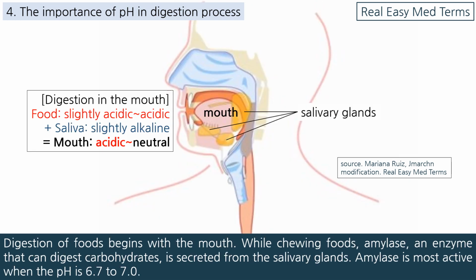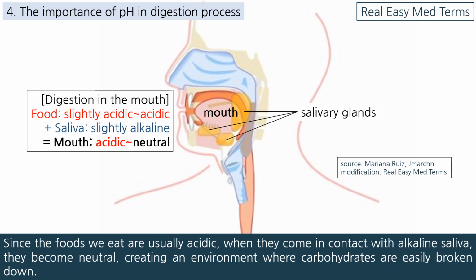Digestion of foods begins with the mouth. While chewing foods, amylase, an enzyme that can digest carbohydrates, is secreted from the salivary glands. Amylase is most active when the pH is 6.7 to 7.0. Since the foods we eat are usually acidic, when they come in contact with alkaline saliva, they become neutral, creating an environment where carbohydrates are easily broken down.